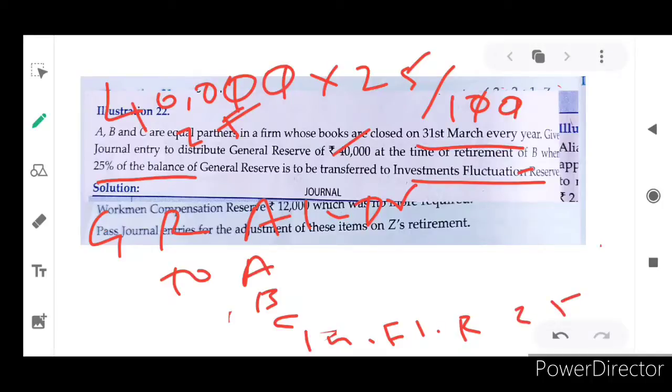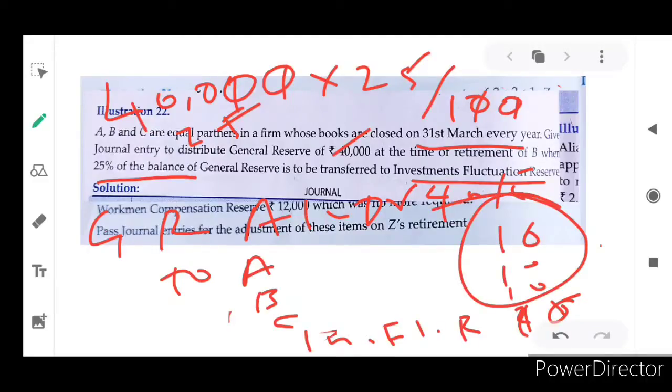The general reserve amount is 40,000 actually, and 10,000 will be transferred to that investment fluctuation reserve. Then the balance amount will be transferred to all the partners' capital accounts. So all the partners' capital accounts will get 10,000, 10,000, 10,000, because these three are equal partners. Why, sir, is there no profit and loss sharing ratio, why are we splitting and giving like this? If you are asking, you have to read clearly. They are equal partners, isn't it?